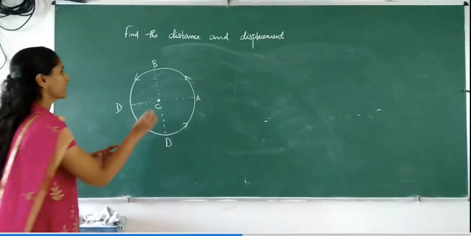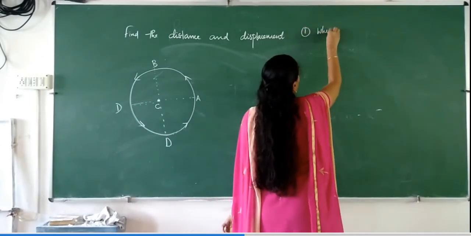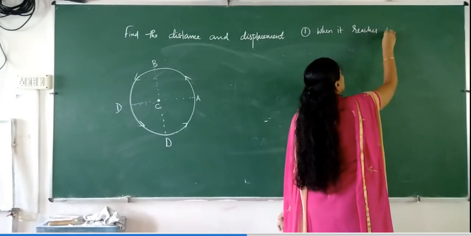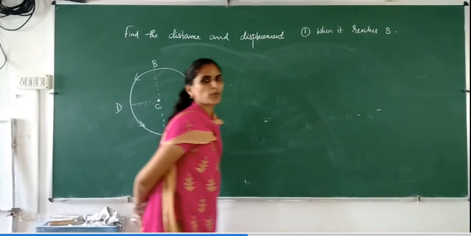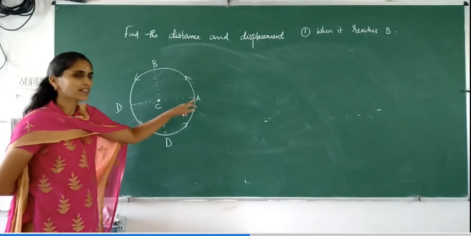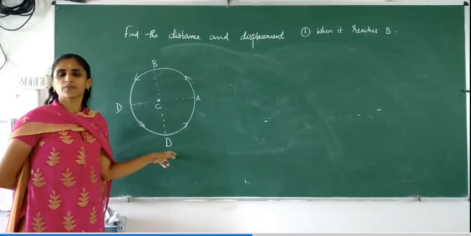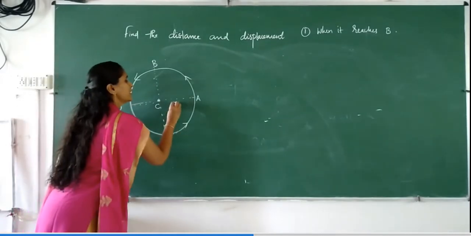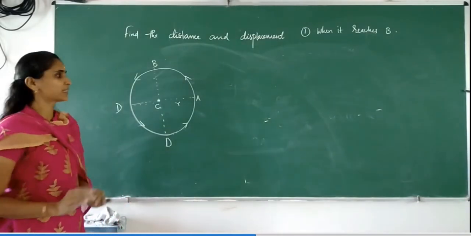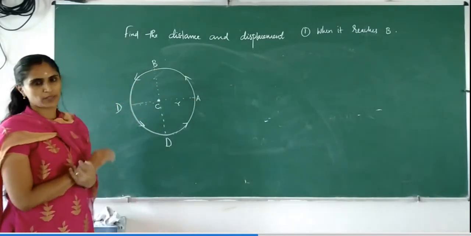So we can see different cases. The first case is when it reaches B. When the object reaches B, what is the distance and displacement? The object starts from A and travels in the anti-clockwise direction through the circumference of the circle. Let R be the radius of the circle, and you have to find the distance and displacement of the particle. It started from A, now it reaches B.